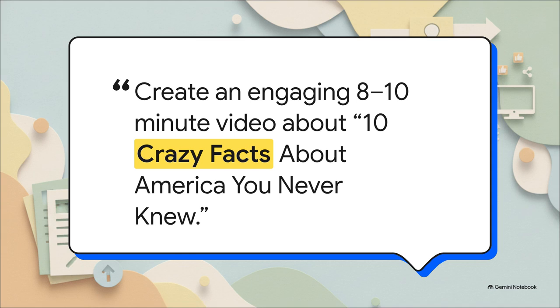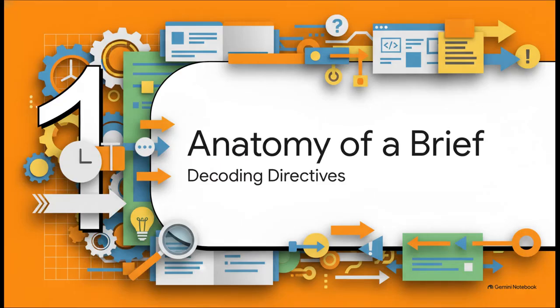So, the brief reads: create an engaging 8 to 10-minute video about 10 crazy facts about America you never knew. Use reliable sources, explain each fact clearly, and make the narration interesting for a U.S. audience. We're going to treat this exact word-for-word request not just as a casual to-do list, but as a real window into the hidden complexities of executing such a demanding creative directive. Every single word here was chosen for a reason, and they all interact with each other to create a very strict set of rules. Let's move right into our first section, the anatomy of a brief, decoding the directives.